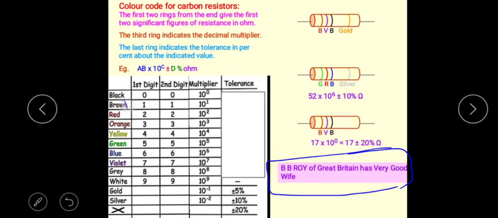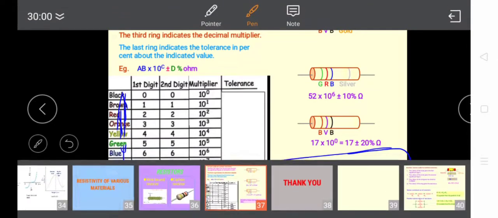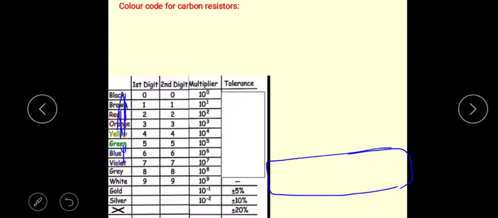See, B.B. Roy. First black, brown. B.B. and R.O.Y are here: red, orange, yellow. Roy of Great, G is Great Britain. Very good wife.